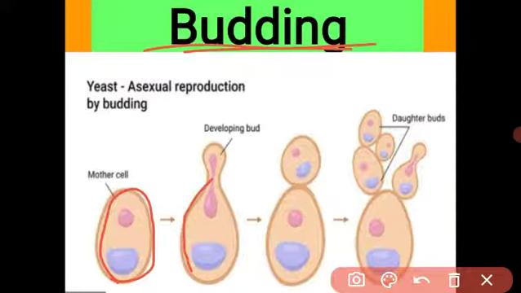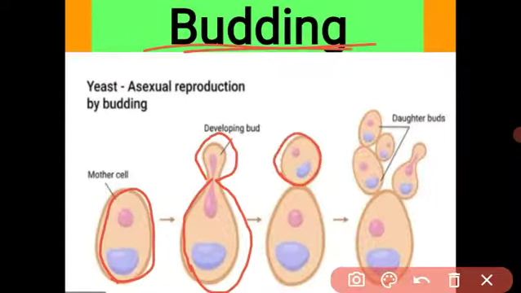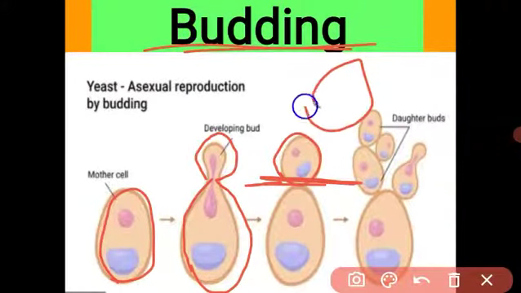The mother cell produces a small outgrowth, a bud, and this bud grows and detaches from the mother cell. These survive independently from the parent's body, and in that way, by budding, many unicellular organisms reproduce their young ones.